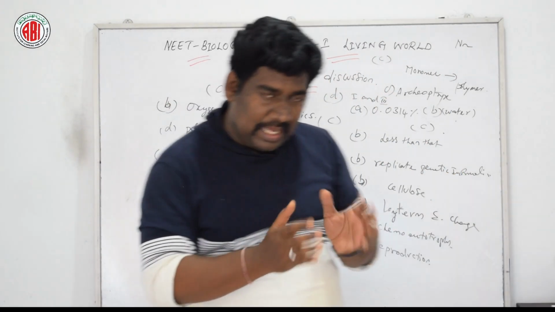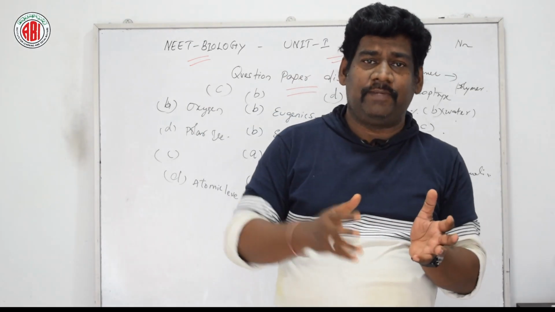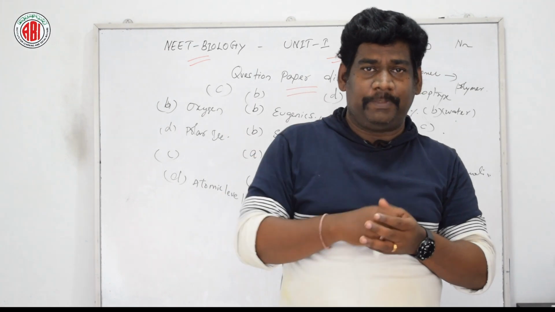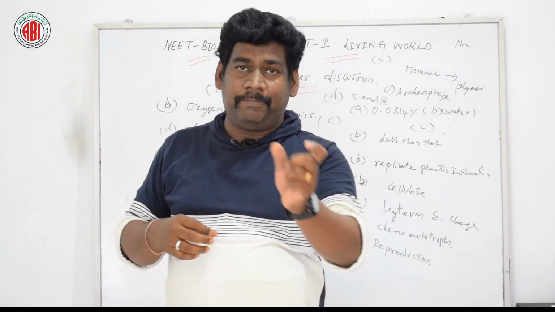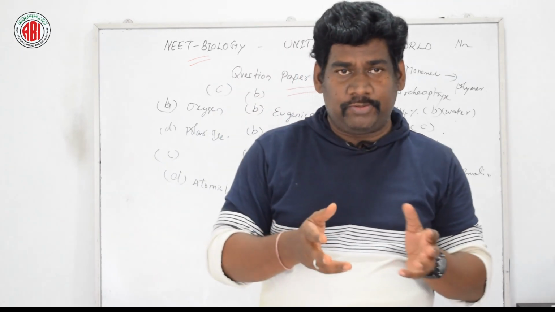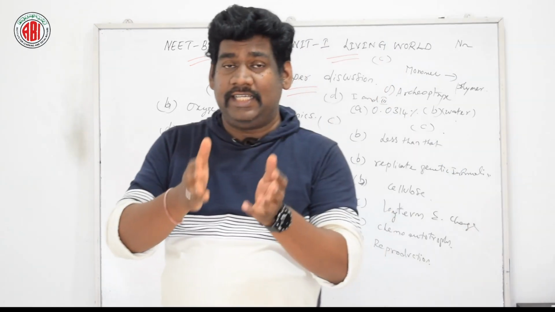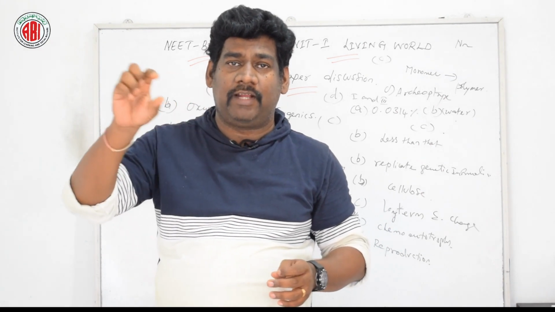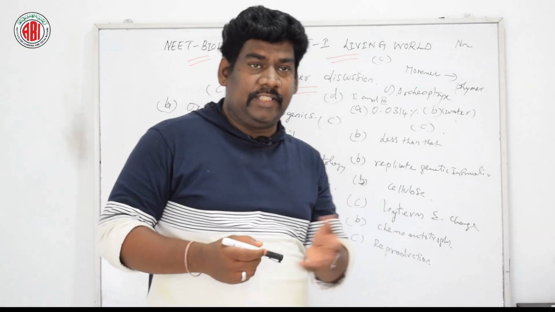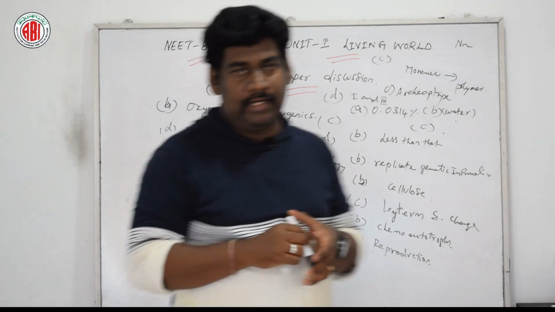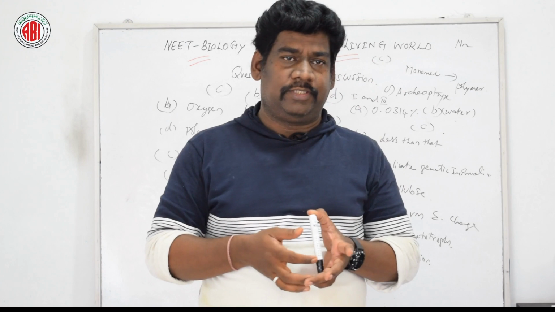So biological organization starts from the molecular level, and these molecules are made up of submicroscopic molecular level. The right answer for this question is option D, submicroscopic molecular level. Now let us go for the next question.